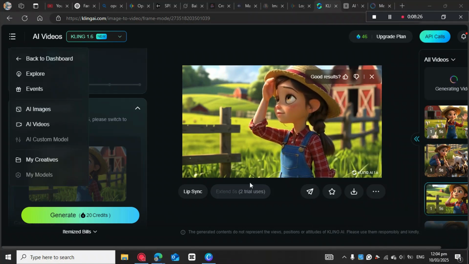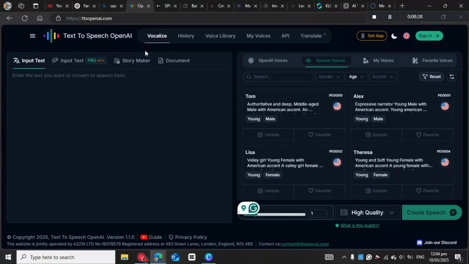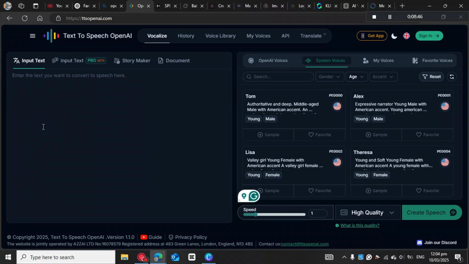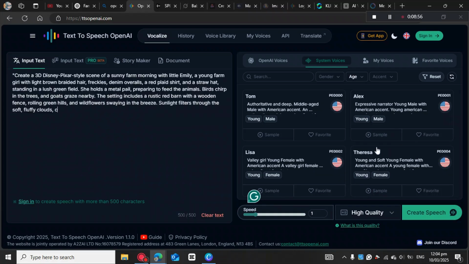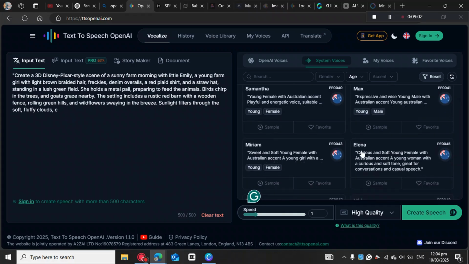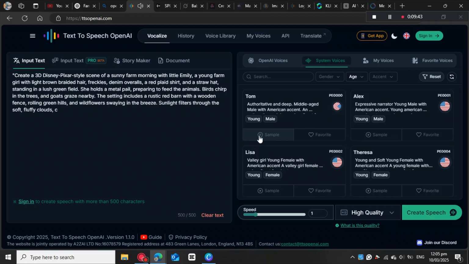So we need to generate the voiceovers. So we're going to use a text to speech by OpenAI. So all you need to do is to bring your text on this, you just paste it here. You're gonna need to come here and choose the model for your voice. Okay, so there are lots of voices that you can choose from. Just go through them alone and then just decide which one you actually love.